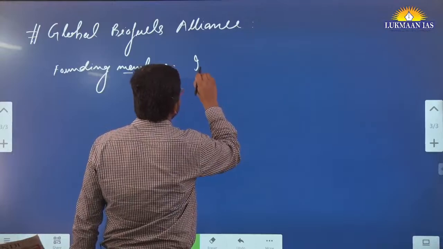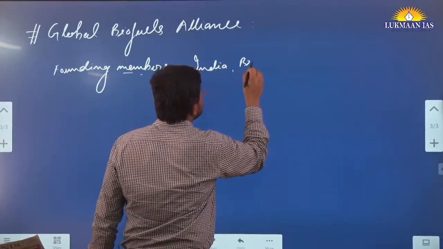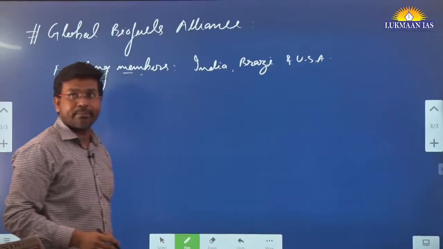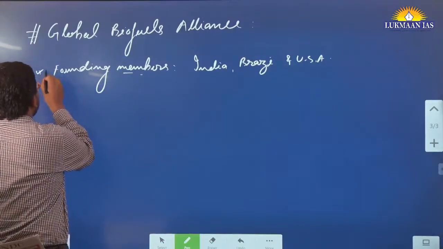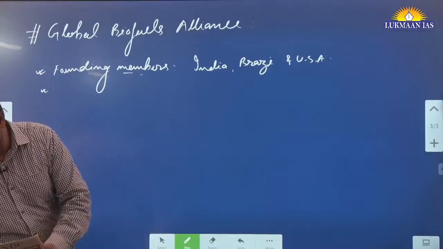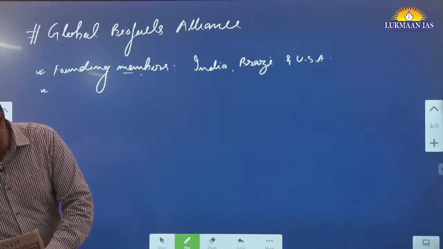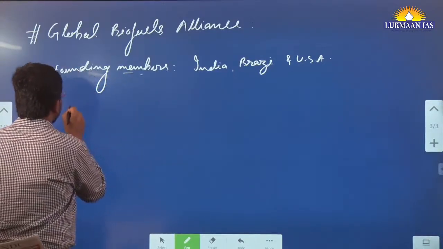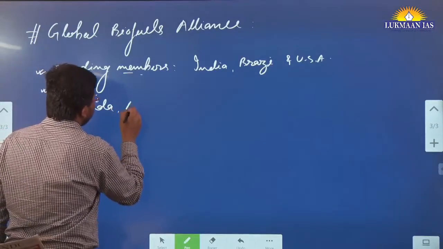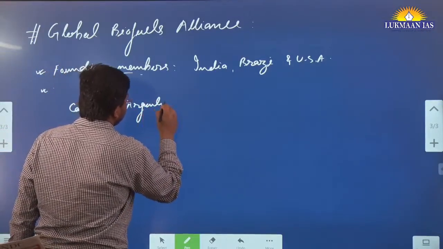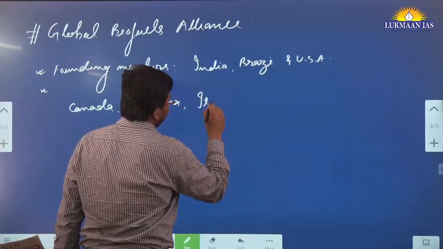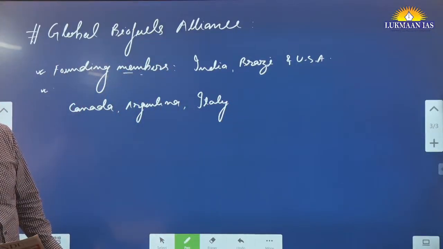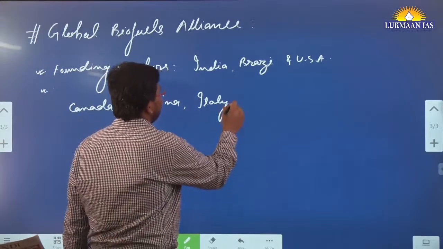So we have India, Brazil, and United States of America. They are the founding members. Apart from this, many other countries have also joined. So far, countries like Argentina, Canada, Italy. So I'll mention their names also. Canada, Argentina, Italy.